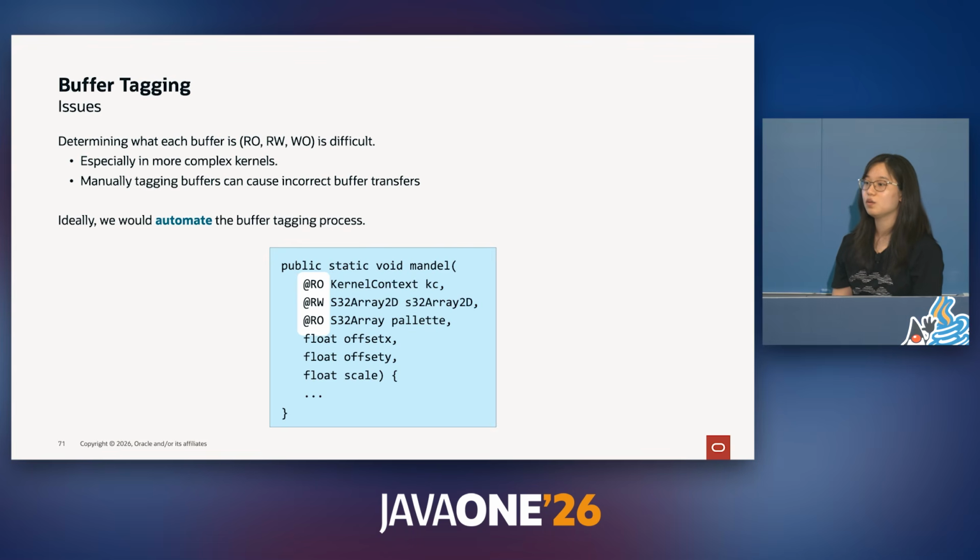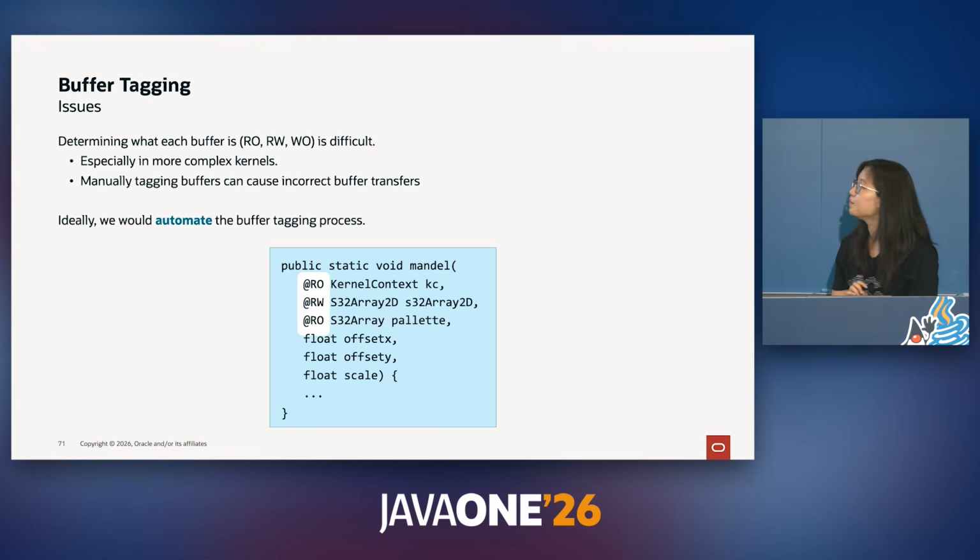However, determining which buffer is read-only, read-write, or write-only is pretty difficult. It gets hard to trace these buffer accesses, especially in more complex kernels. Initially, we manually tagged these buffers in HAT, but this can introduce opportunities for human error and therefore incorrect buffer transfers.